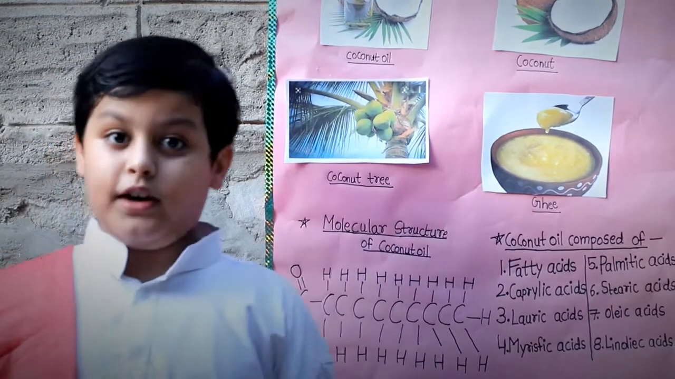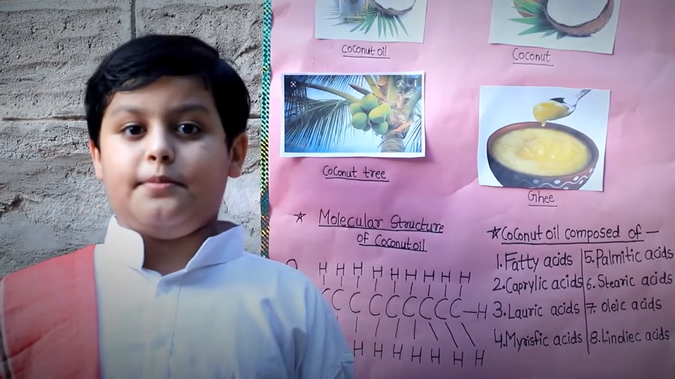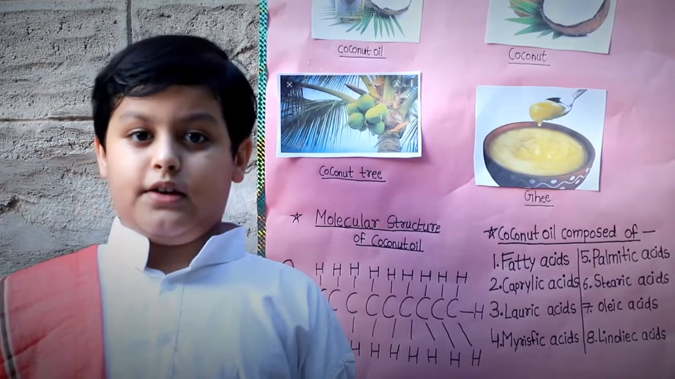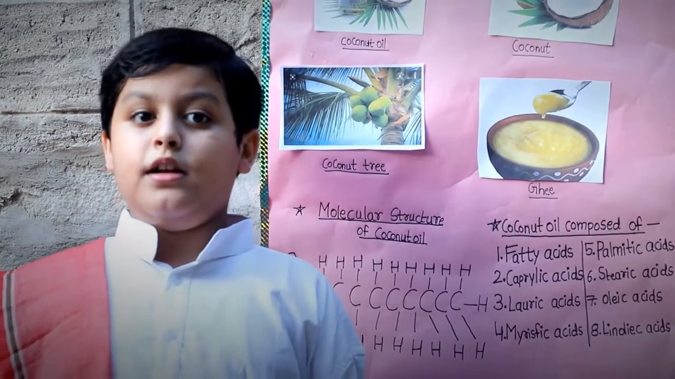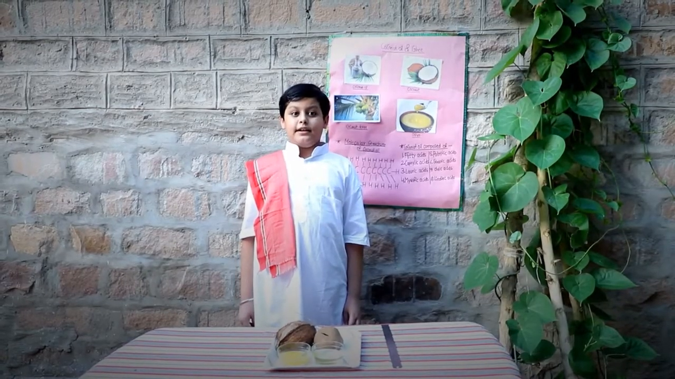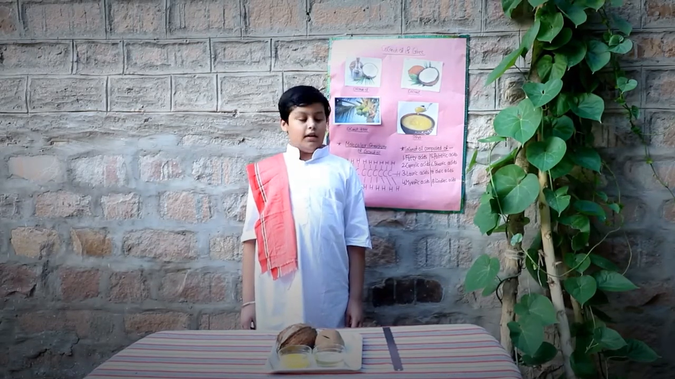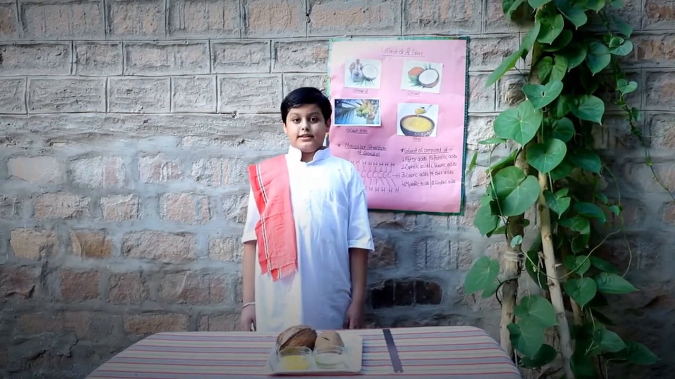Ghee. The word ghee has originated from the Sanskrit word ghrita, which means clarified butter. Ghee contains saturated fat. It is edible. Cow ghee is a carrier of fat-soluble vitamins A, D, E and K. According to the Ayurveda, ghee contains plenty of omega-3 fatty acids.